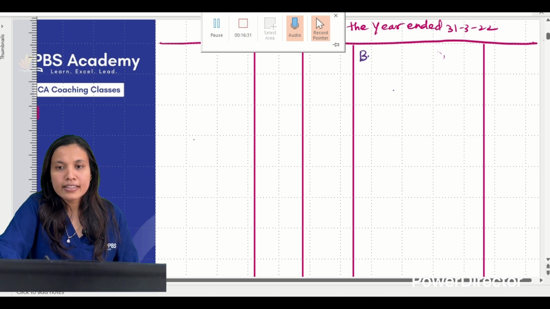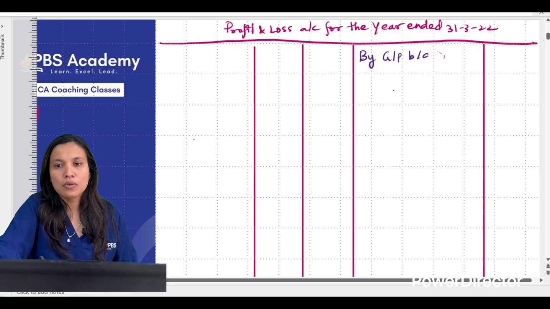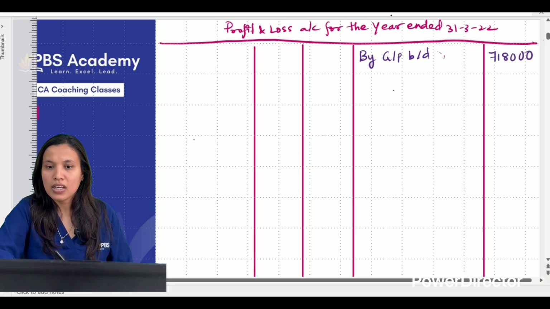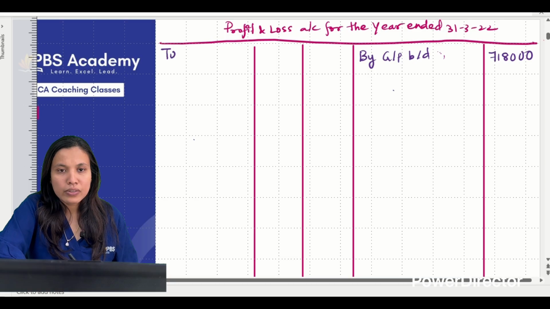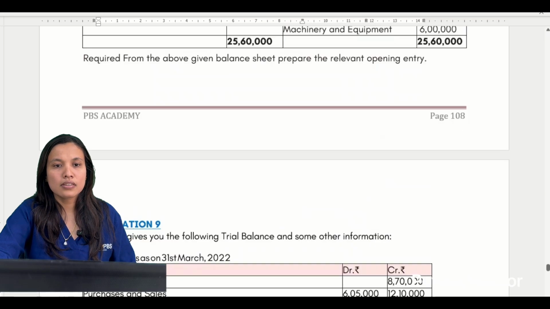Yes. So let us start. First, we will write it as by gross profit brought down. How much gross profit did we get? I remember it as 7,18,000. So let us start with the adjustments one by one.